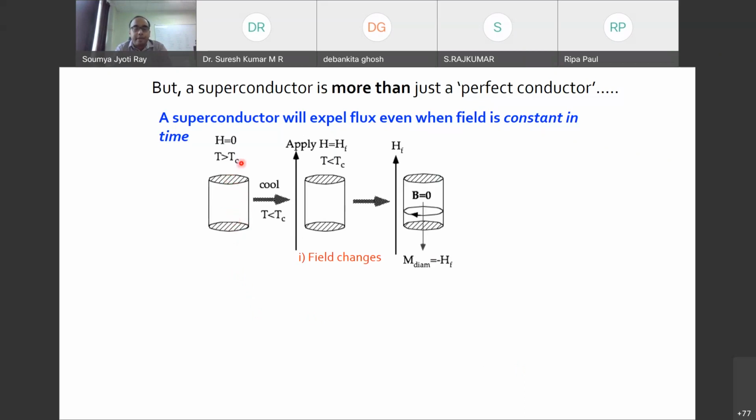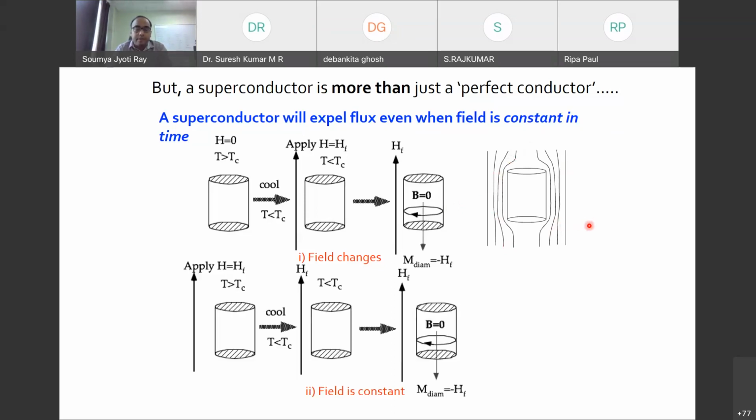So it is at a temperature above the critical temperature and the applied field is 0. Now I am putting it below its critical temperature, the superconducting transition temperature, and then I apply a magnetic field. In this case, the applied field actually changes, and what I see here is that the material expels the complete flux. Whatever applied field was applied, the same amount of magnetization was created in the material, but in the opposite direction. So as you can see, the flux lines will be completely out of the material itself.